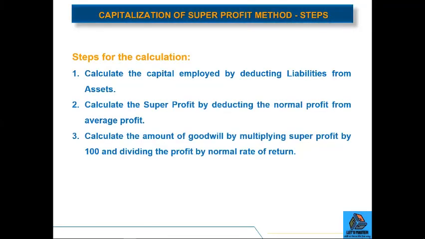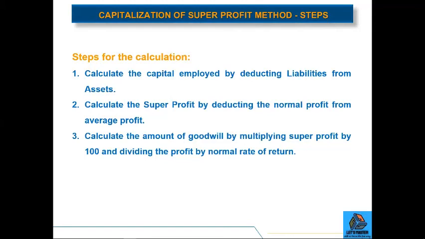If we talk about steps, first we calculate the value of capital employed by deducting the liabilities from the assets. Then we calculate the super profit by deducting the normal profit from the average profit.